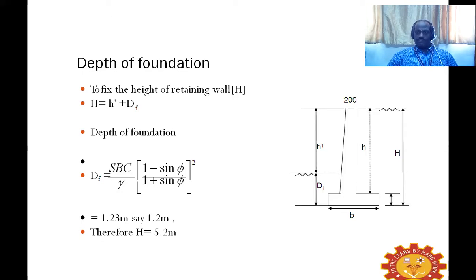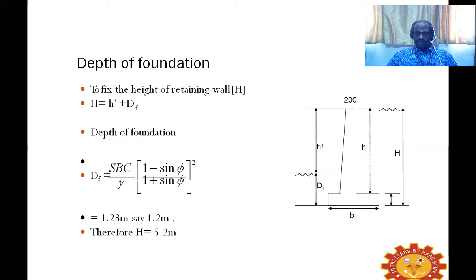First dimension, we have to find out the minimum depth of foundation, denoted by D suffix f. D suffix f can be found out using Rankine's formula: safe bearing capacity divided by density, multiplied by (1 minus sine phi divided by 1 plus sine phi) whole square. Using this Rankine's formula, we can find out the minimum depth of foundation.